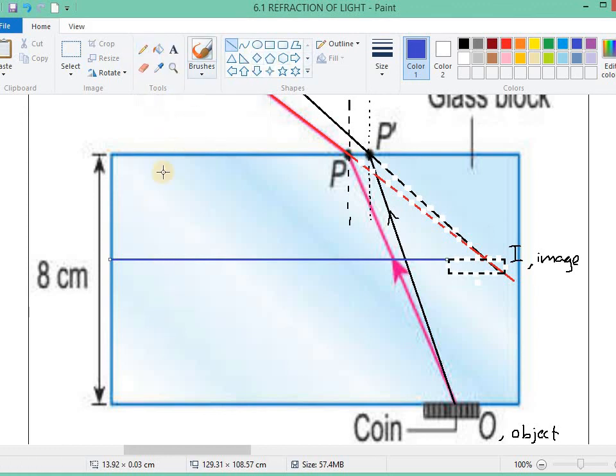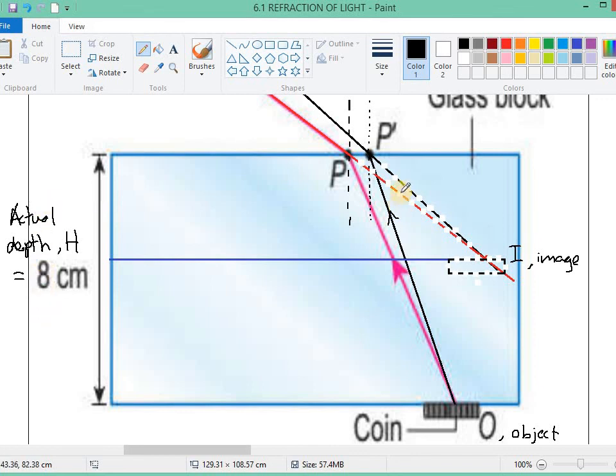This 8 centimeter is the actual depth, with the symbol of capital H. Actual depth, 8 centimeter.